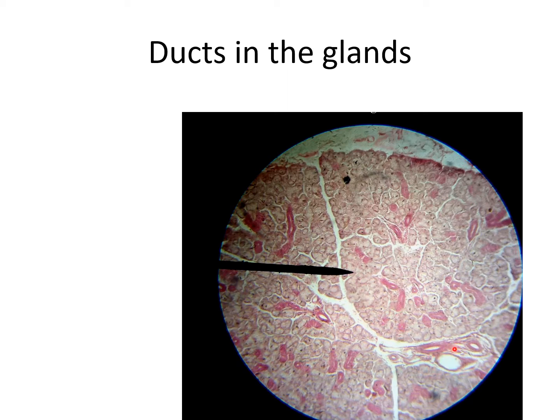These are the blood vessels within this connective tissue, and each lobe contains serous and mucous acini and interconnected ducts. So, what are serous and mucous acini? The gland is divided into lobes and lobules. The secretory acini can be divided into serous and mucous acini. The serous acini of the salivary gland are given the name serous acini.